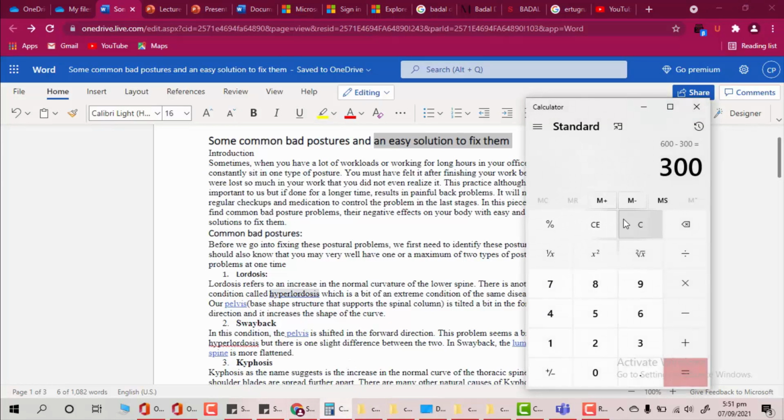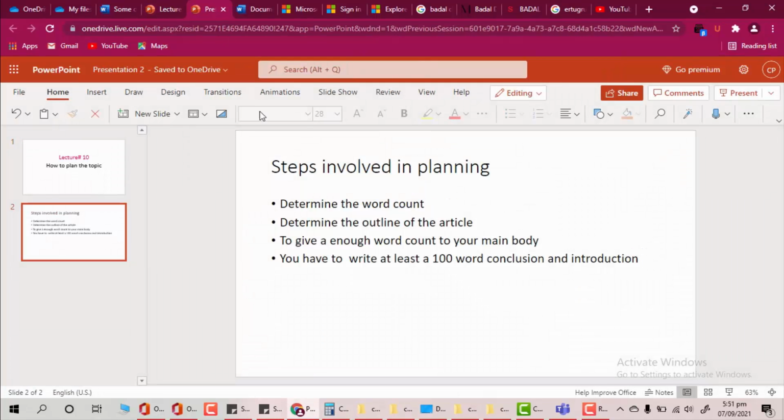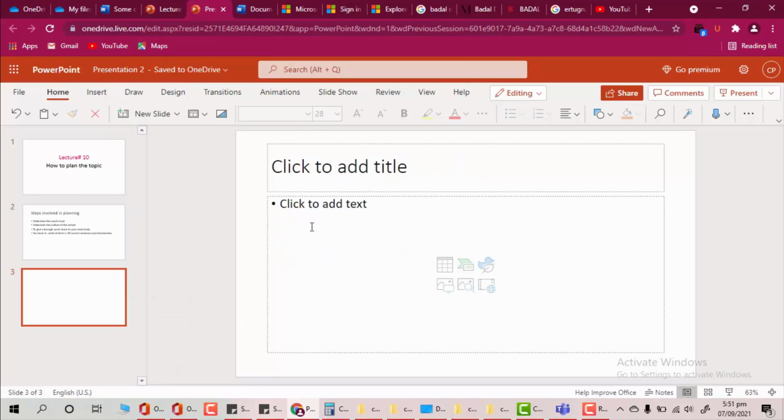So, okay, can I write it here? I guess I can. No, I can't write it here, so maybe I have to write it here. Let me just pull up another slide for you guys.